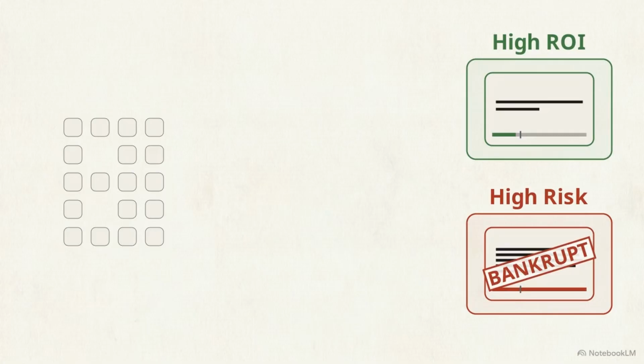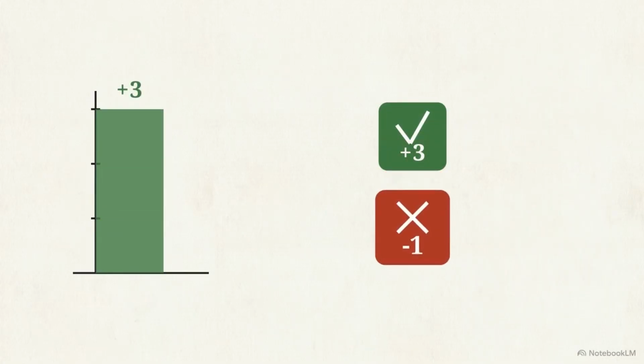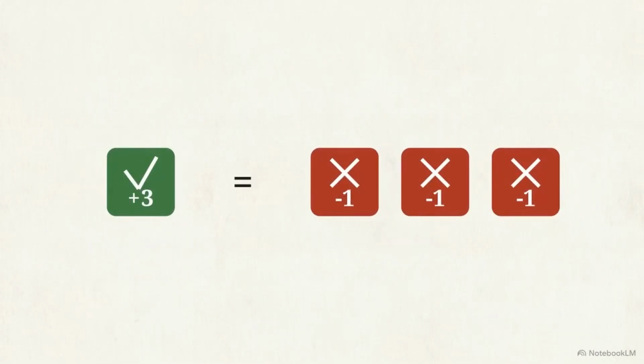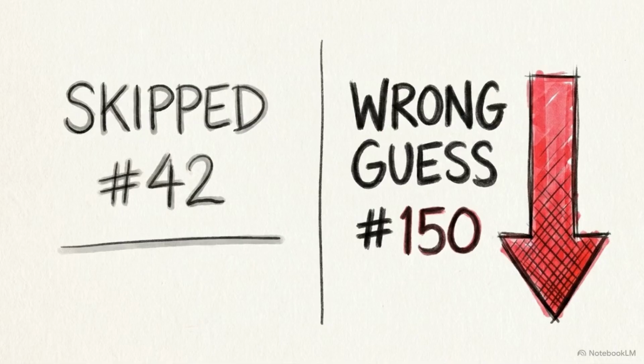Every correct answer adds 3 marks to your total. A wrong answer strips away 1 mark. Because of this ratio, 3 incorrect guesses wipe out 1 correct answer. Choosing to skip a question results in 0 marks, keeping your existing score intact. A skip preserves your current standing. A wrong guess actively destroys it.